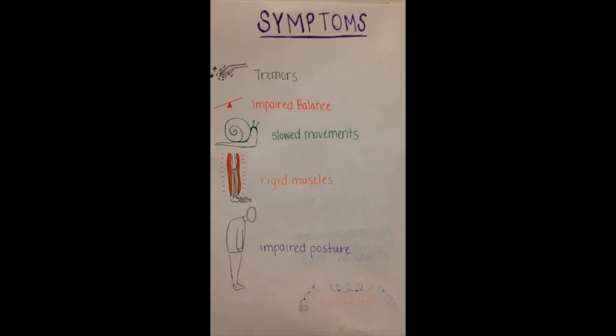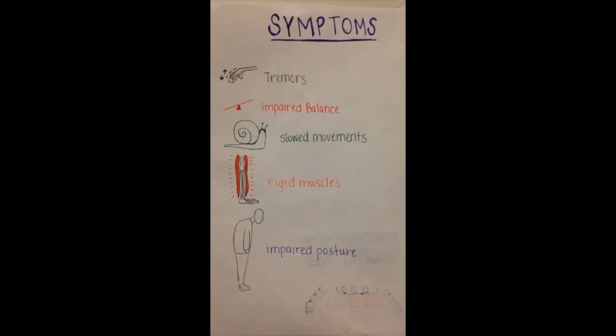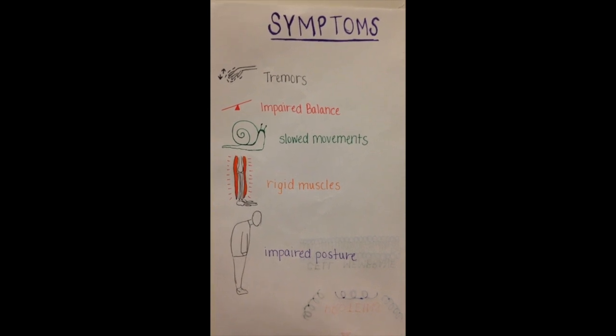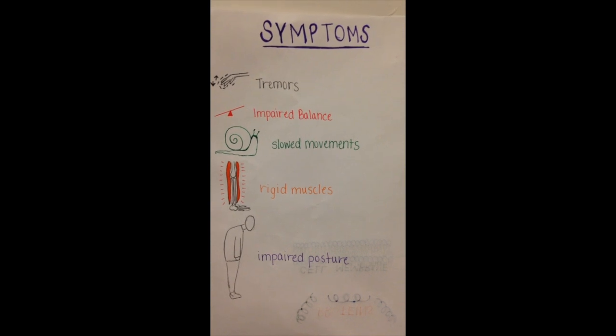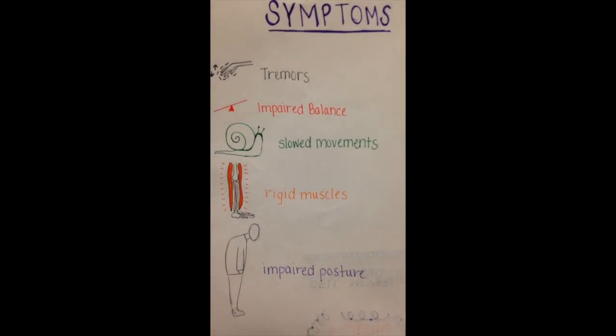Parkinson's disease occurs when there is a problem with certain nerve cells within the brain that produce the chemical known as dopamine. When the death or impairment of the neurons occurs, less dopamine is produced, which leads to the symptoms of Parkinson's. Many of the symptoms that accompany Parkinson's include tremors, slowed movements, rigid muscles, impaired posture and balance, loss of automatic movements, and changes in writing and speech.